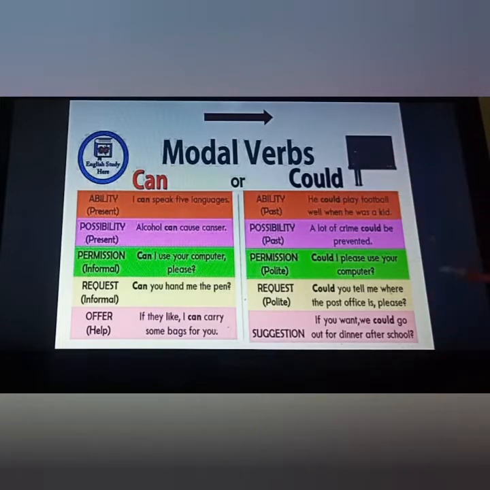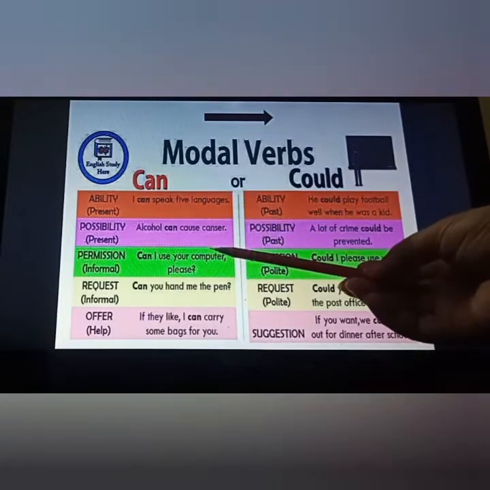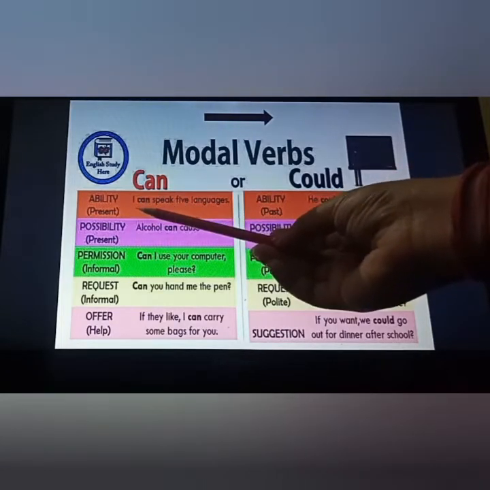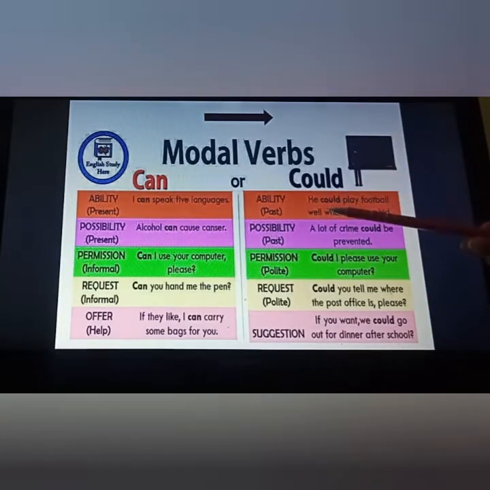Now he cannot play. In his past he was able to play, so it was the ability of his past tense. That's why, for ability in the present tense we use can, and for ability in the past tense we use could.